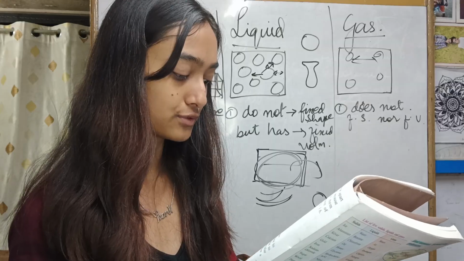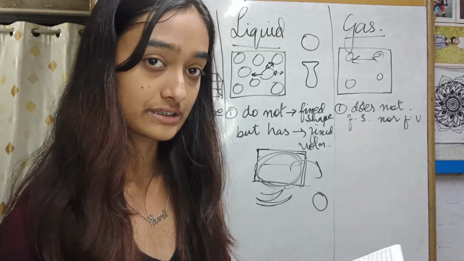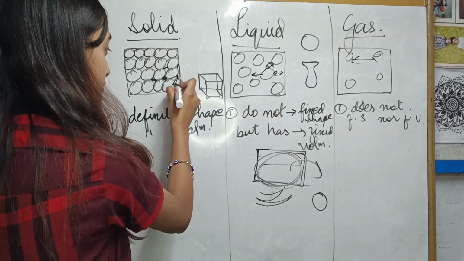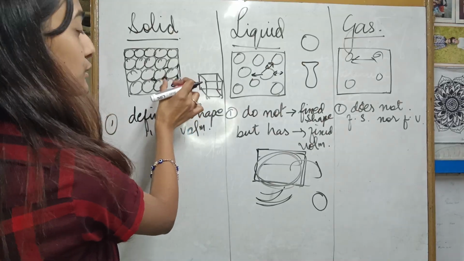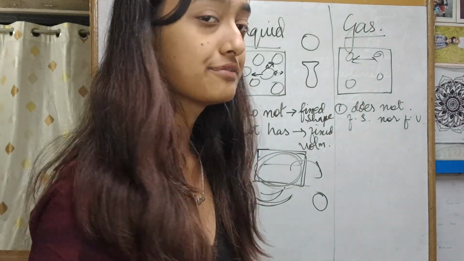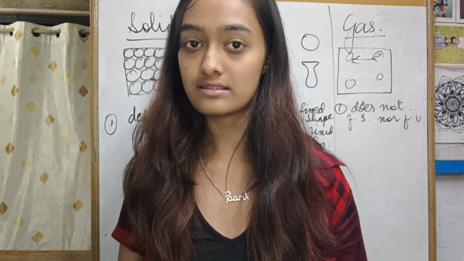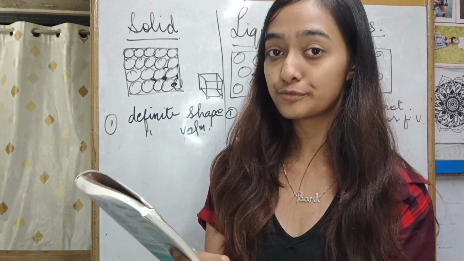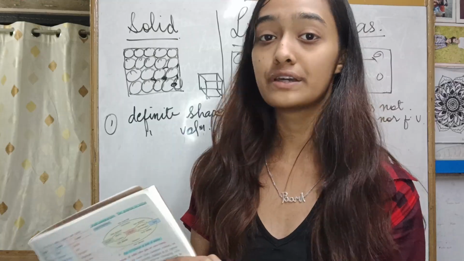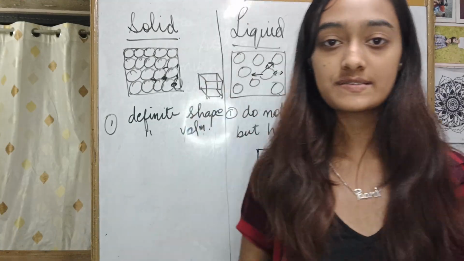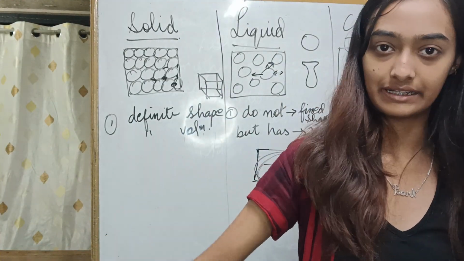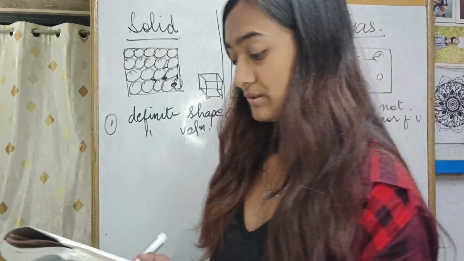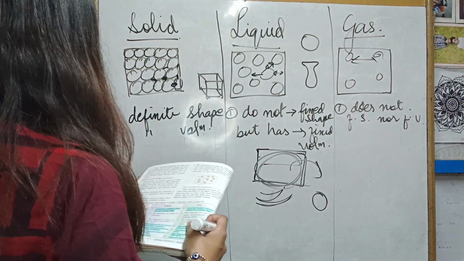The intermolecular forces are very strong in solids. Intermolecular force means the force between two molecules. Now suppose me and a person beside me are standing too close to each other, right? So there'll be a force between both of us, which is very strong. Now if I stand here and somebody else stands far away, there won't be a force between us, right? So that's what they mean.